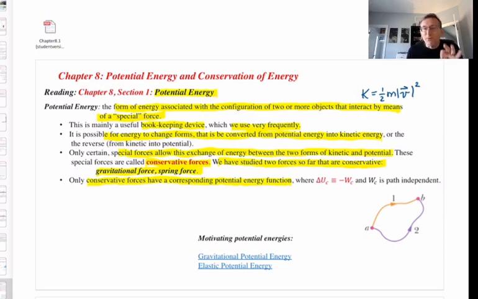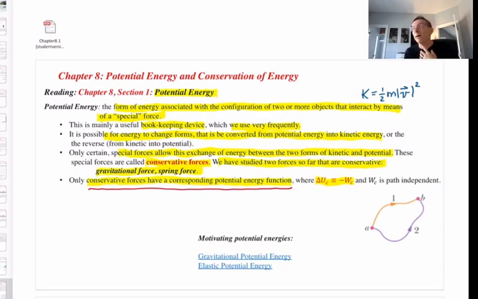Now, here comes the formal mathematical definition of potential energy. And I hinted that you're not going to be happy with it, but it is the formal mathematical definition, and I'm going to state it now. It's related to this idea I just highlighted, but now I will underline. For every conservative force, there is a corresponding potential energy function. And here's the definition of the potential energy. The change in the potential energy for a given conservative force is defined to be the negative of the work done by that conservative force.